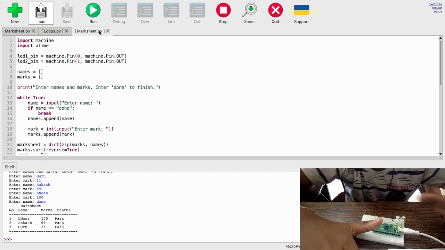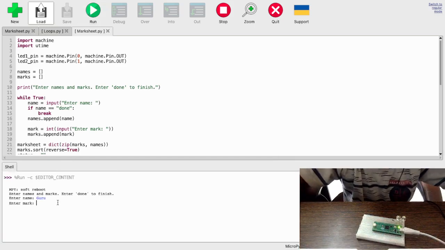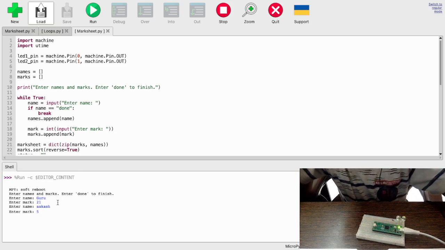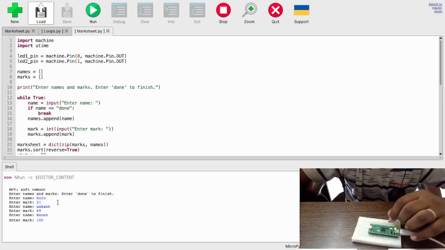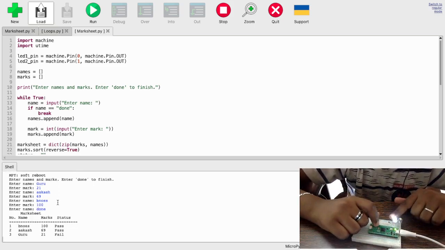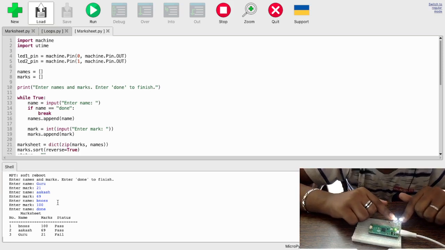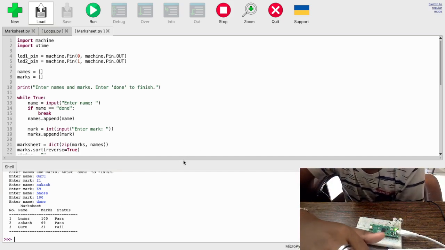Let me run this again so you can see what I mean. Okay, 1 2 3, and then stop. Now let me explain the code.